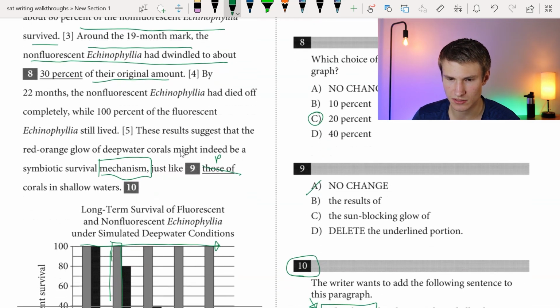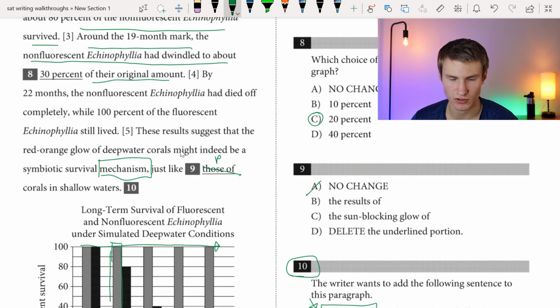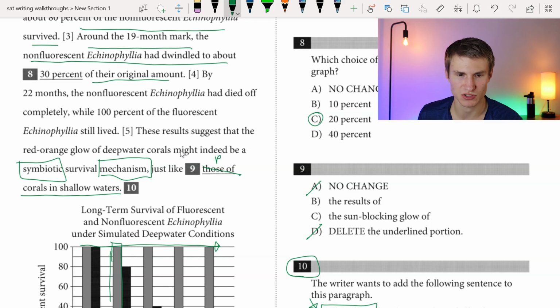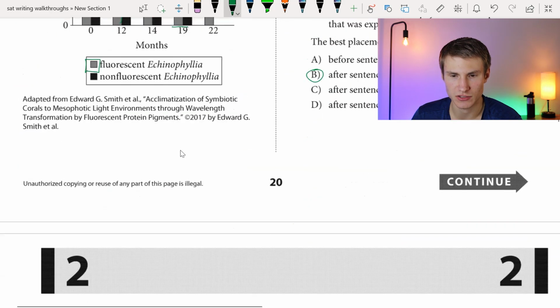Okay, if I look at the results of the sun blocking glow or deleting the underlined portion, I can't delete the underlined portion because I'm not comparing the same two things then, right? Because then I would have some sort of symbiotic survival mechanism, just like corals in shallow waters. That's not indicating any sort of symbiotic survival mechanism. So I can get rid of D. If I look at the results of corals in shallow waters, once again, that's not indicating any sort of symbiotic survival mechanism, so my answer's got to be C. The sun-blocking glow of corals in shallow waters, which we know is a symbiotic survival mechanism then. Okay, so right there, we've answered all our questions up to 10.